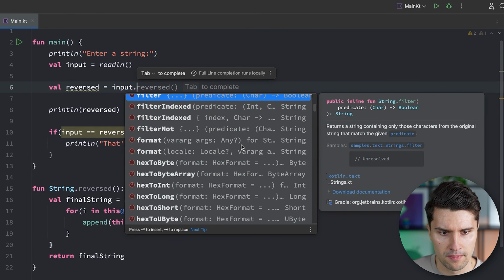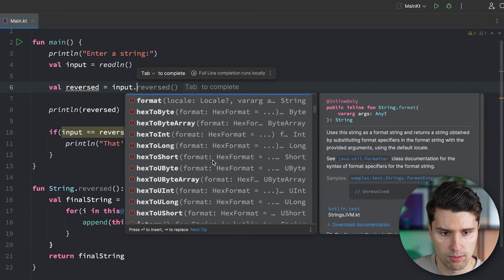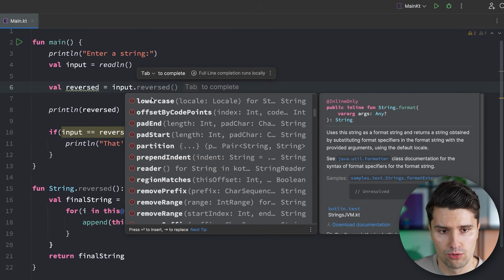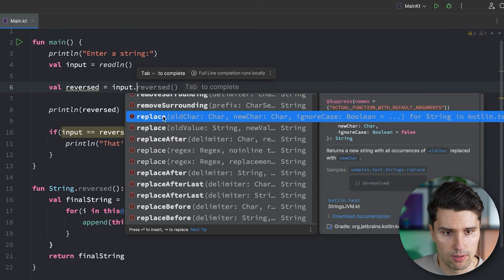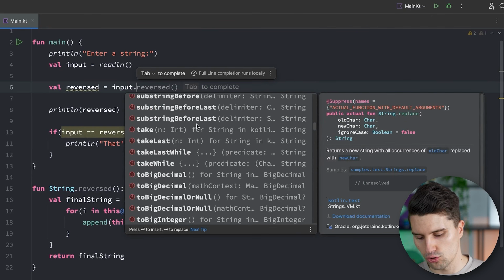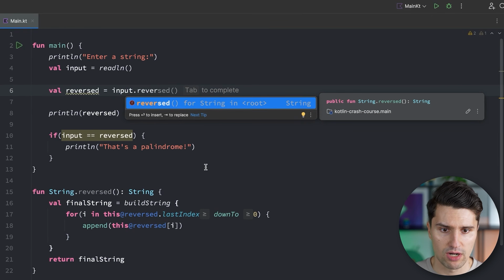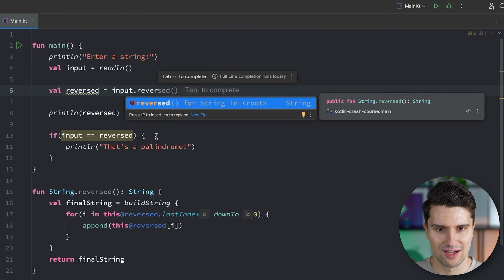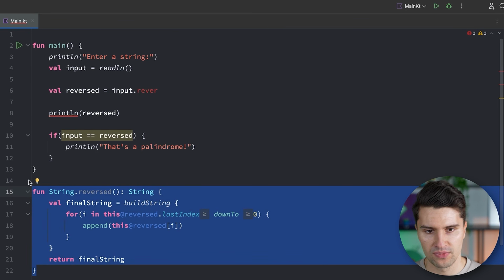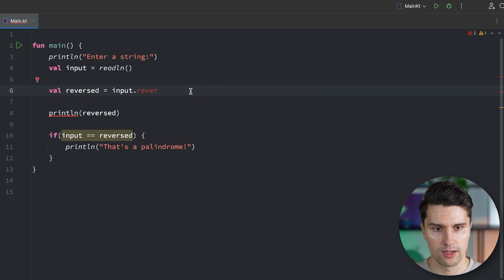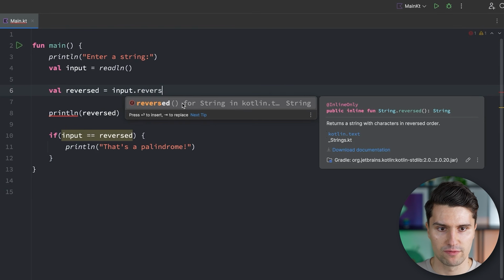We also get to that later. We can format it. So if we have certain placeholders, we can convert a string to lowercase letters. I don't know, we can replace certain characters in the string. And I think there should also be a reversed function in strings. I think we don't see this right now here because we do have our own reversed function, which kind of overrides the other reversed function. But we could test this by removing this one. And we say reversed. You can see there is still this reversed function, which now comes from the Kotlin standard library. So that's the pool of functionality that Kotlin already offers as a language.